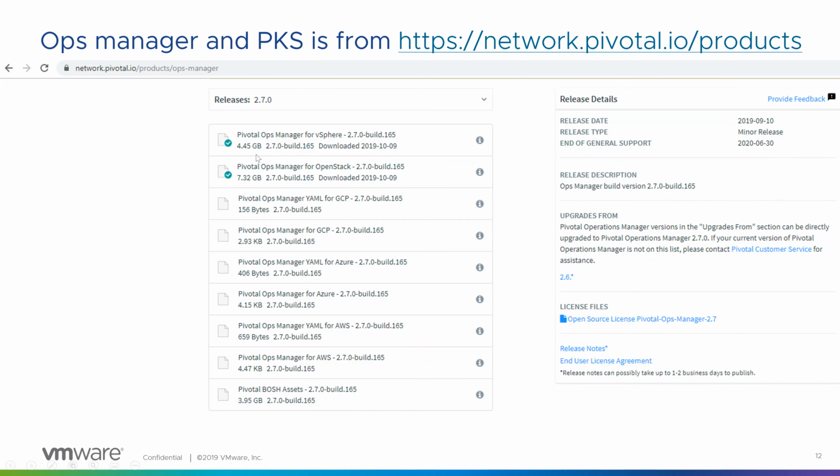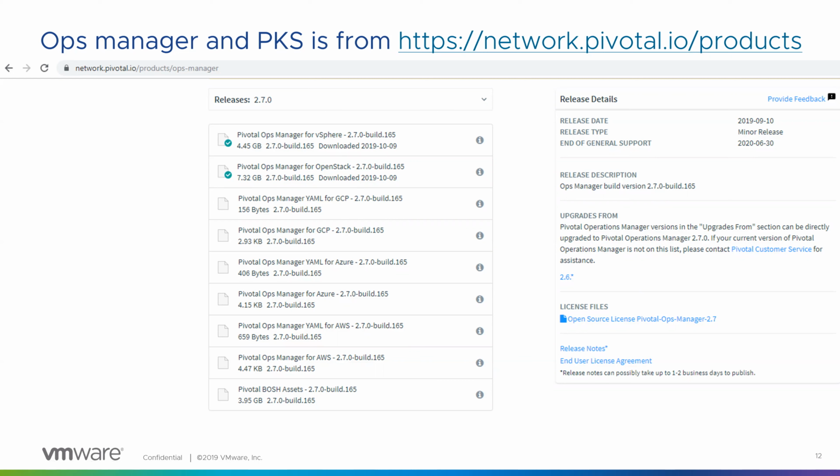As you see in this, for the 2.7 release, the ones which are checked, you see Pivotal Ops Manager for vSphere. In order to have the VM for vSphere, we know that it has to be in an OVF or OVA format. So this file actually has an OVA format. For OpenStack, the format of the file is raw.